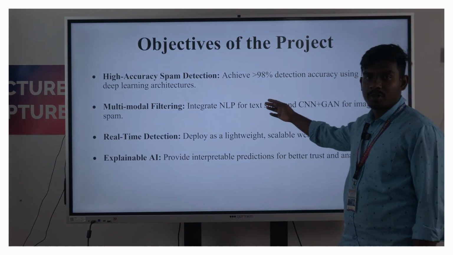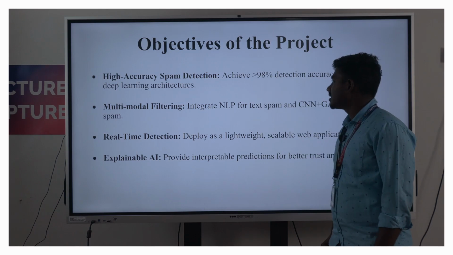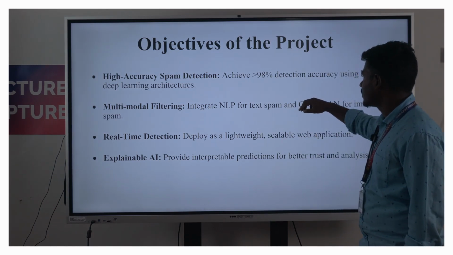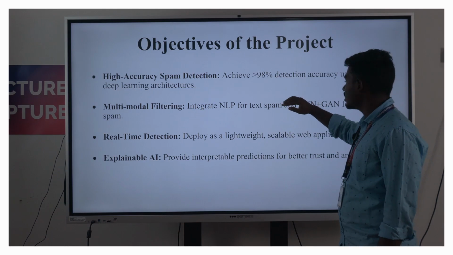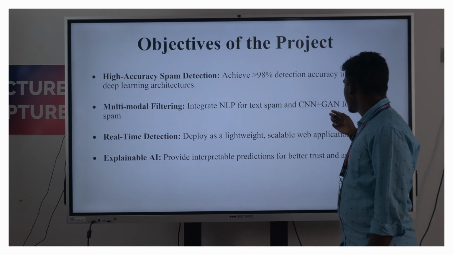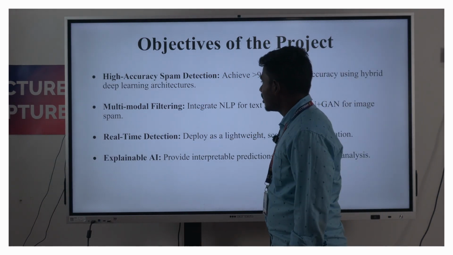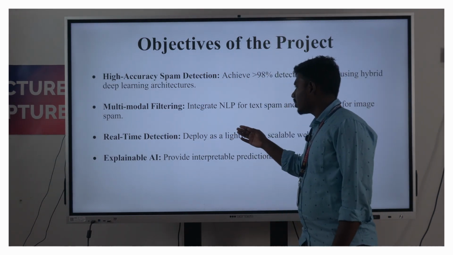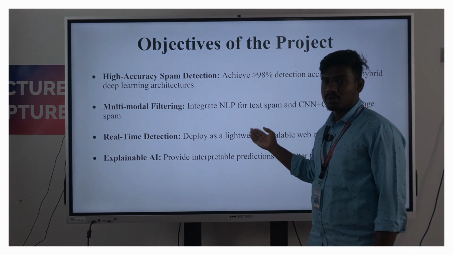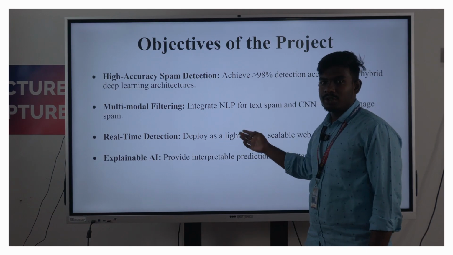Our objective is high-accuracy spam detection. Mostly we use CNN for images, and for text we use LSTM and CNN architectures. GAN is also used. For multi-modal filtering, we use NLP and CNN plus GAN for images and text models, and it also includes a video model.